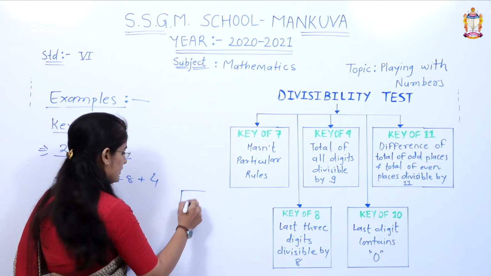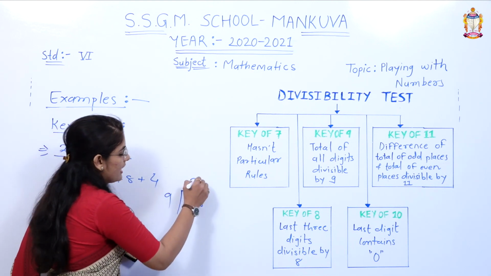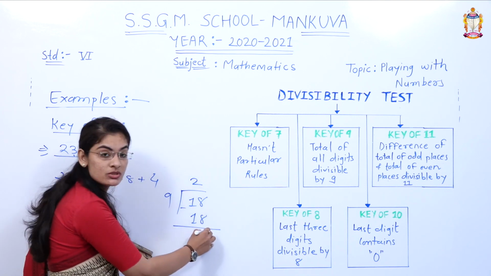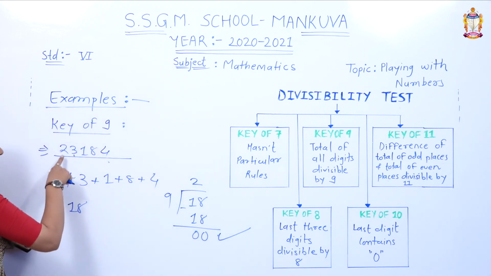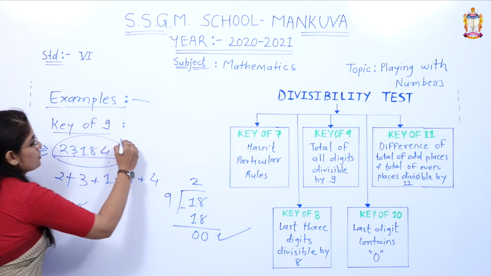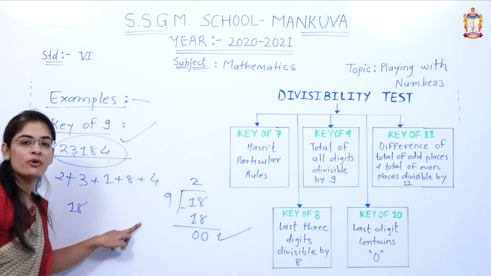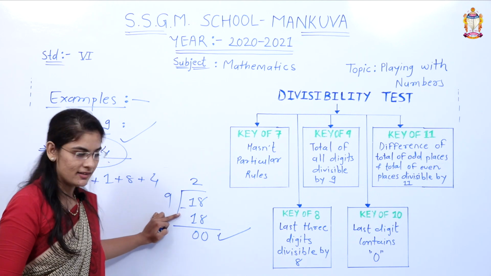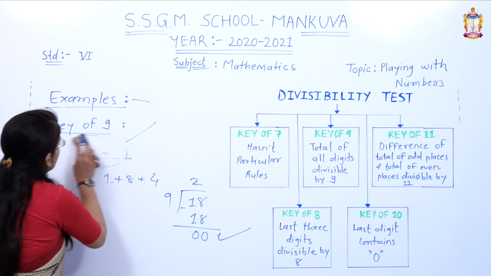Let us see what will happen. 18 divided by 9. 9 twos are 18. 18 minus 18 is equal to 0. Yes, we got remainder 0. So that's why the whole number is also divisible by 9, because the total of all digits is divisible by 9. Now I hope you understood.